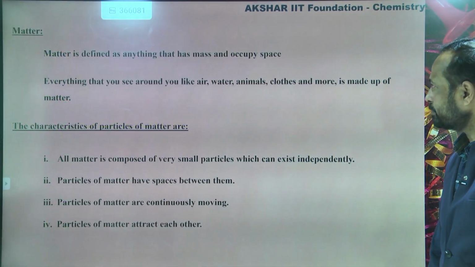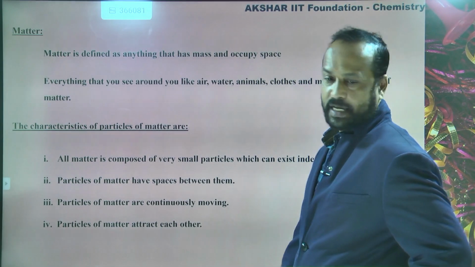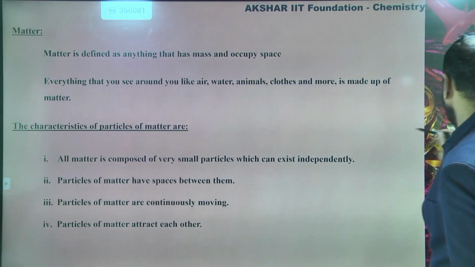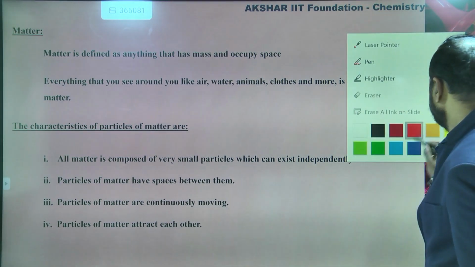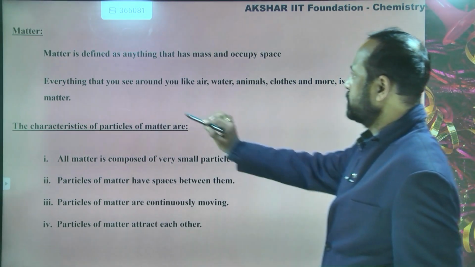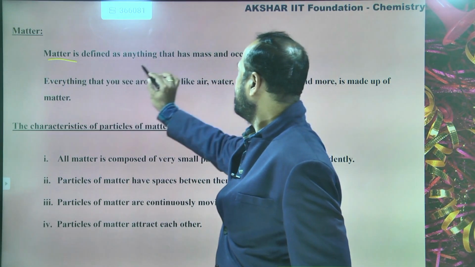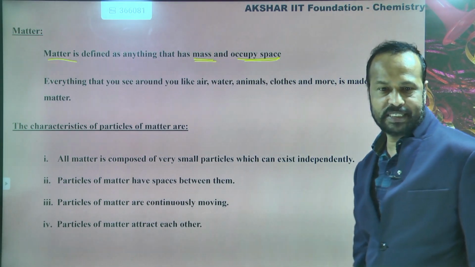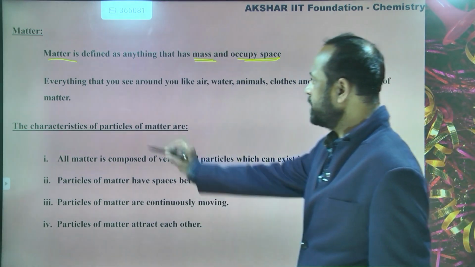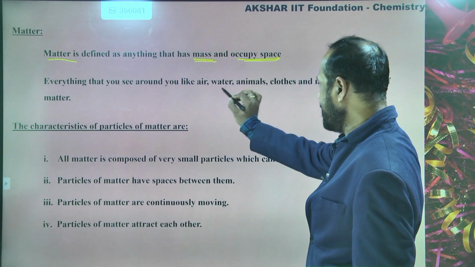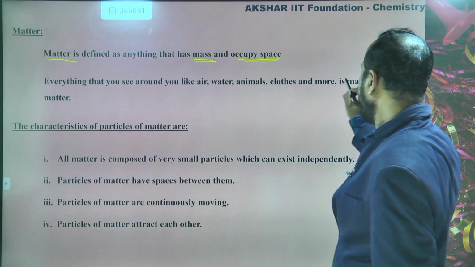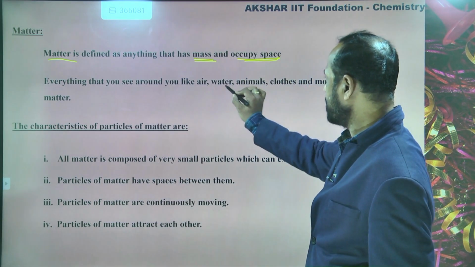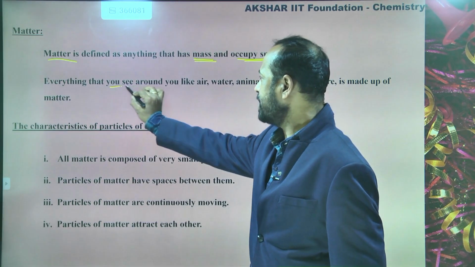Is this clear? So here you can see, matter is defined as anything that has mass and occupies space. The important thing is mass and occupying space. So this is called matter. Everything that you see around you, like air, water, animals, clothes and more, is made up of matter. So everything around you that you see, I said that is matter.